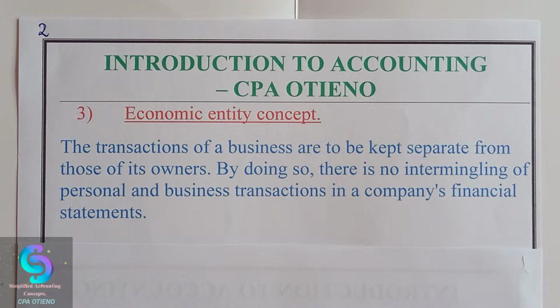We have a statement saying that Mr. Omolo, who is the business owner, owning a business called Customer Focus Limited, purchased a car worth 2 million for his wife as a birthday gift from his pocket.